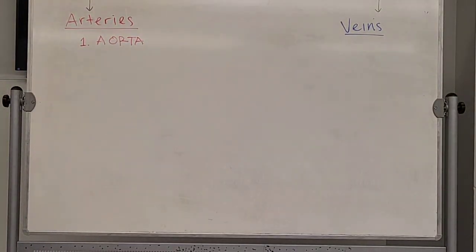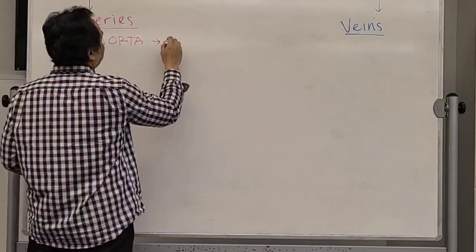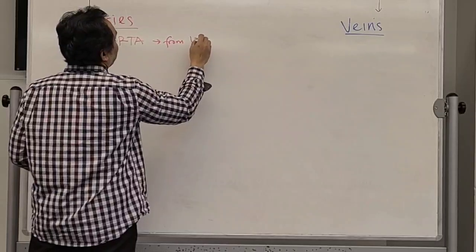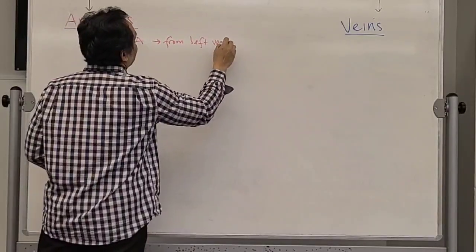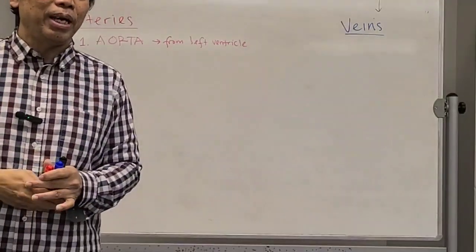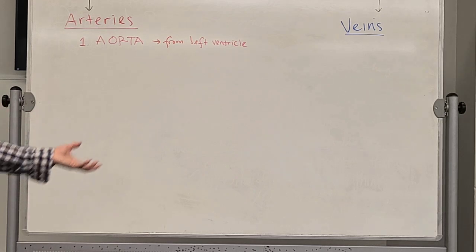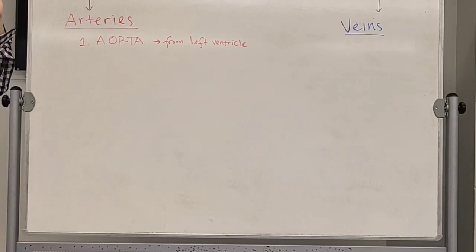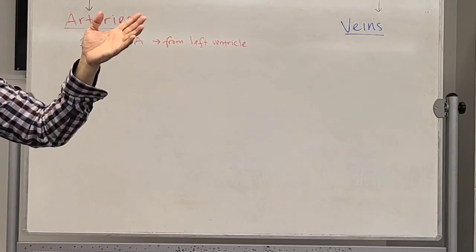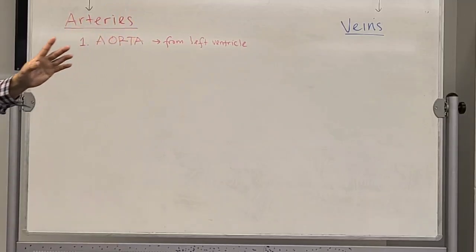So aorta, it comes out from the left ventricle. This is the one that receives the blood from the left ventricle and then circulates it to the whole body. And again, during the dissection yesterday, you know where it is, and it is the biggest one. It has the biggest circle.